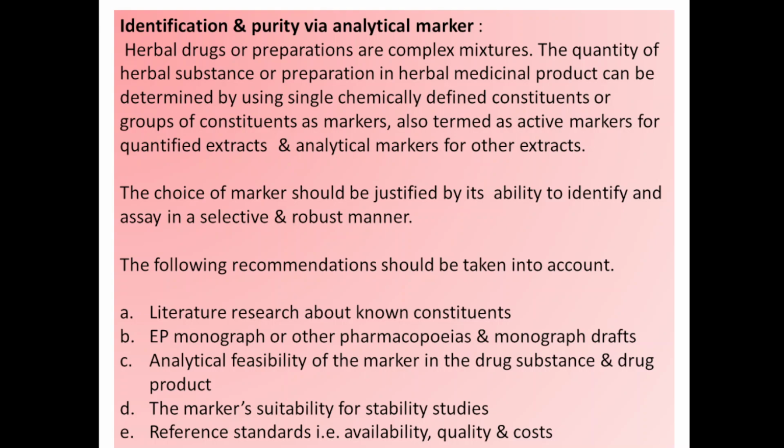The following recommendations should be taken into account: literature research about the known constituent, EP monograph or other pharmacopoeias or monograph drafts, analytical feasibility of the marker in the drug substance and drug product, marker suitability for stability studies, and reference standard, that is availability, quality and cost. So whatever marker or active constituent is used, the literature research about that constituent should be done. The monograph should be taken out from the pharmacopoeias.